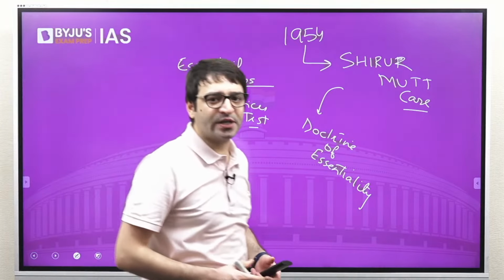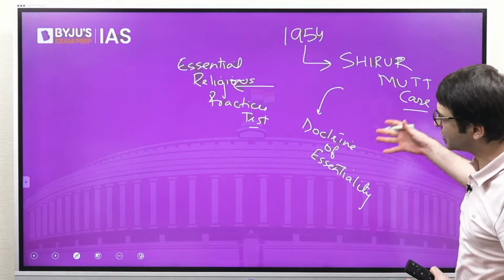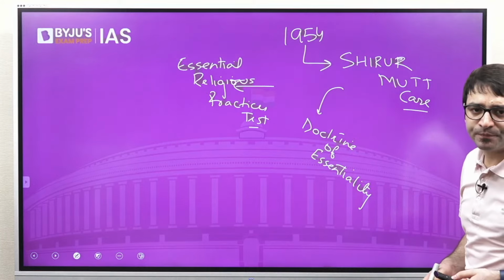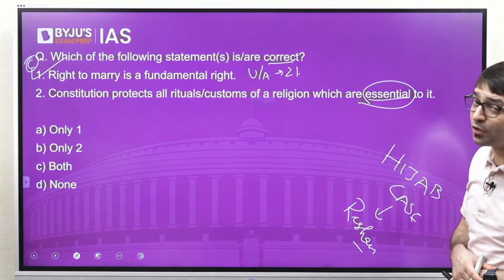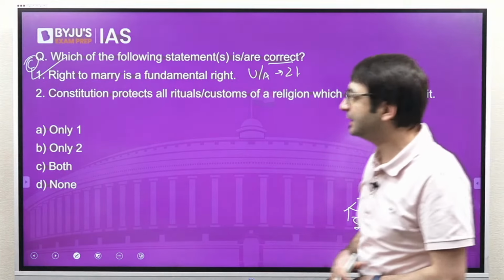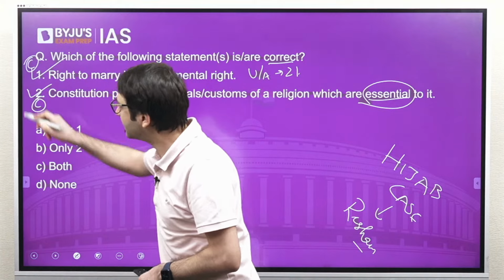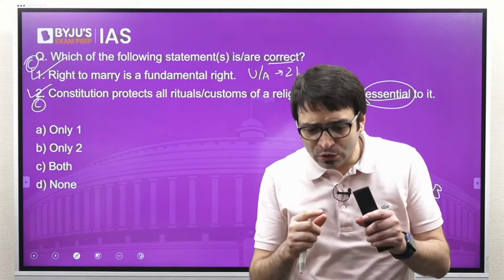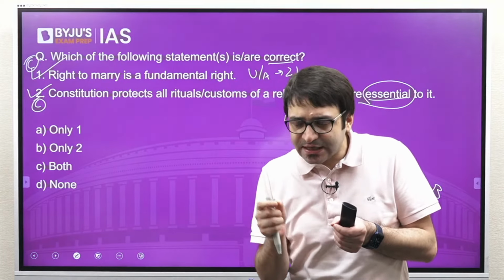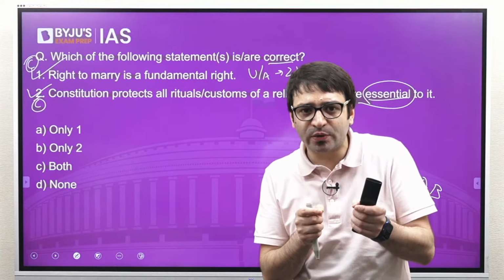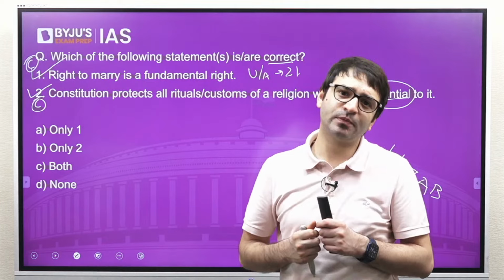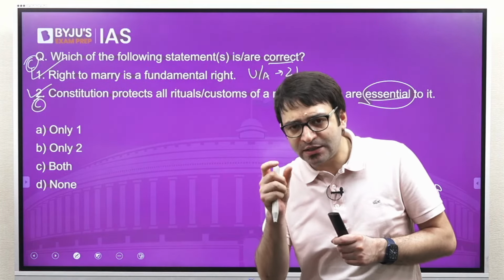And the Karnataka High Court said wearing a hijab is not an essential feature of Islam. That is why there can be a hijab ban in Karnataka. But the statement is saying Constitution protects all the rituals, customs of a religion which are essential to it. This is actually a correct statement. Although it is the Supreme Court which gets to decide what is essential to a religion, what is not essential to a religion, the Supreme Court gets to decide based on the Constitution. Because the Supreme Court is the final interpreter of the Constitution.